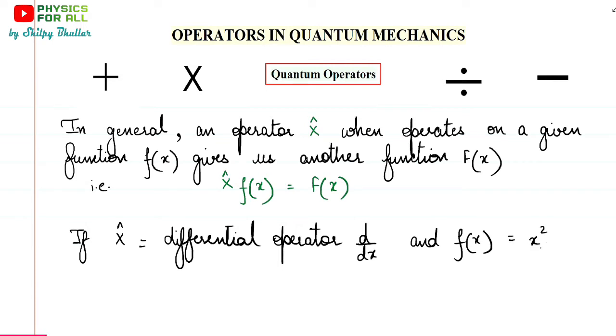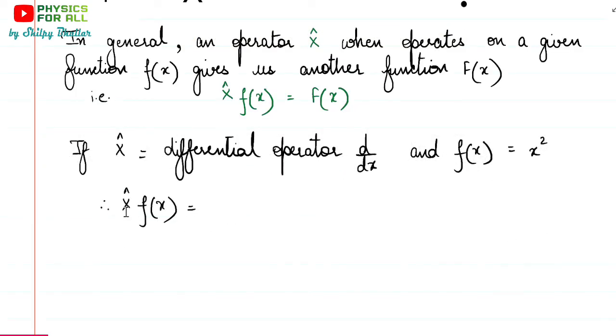This clearly tells us that this function is depending on x. Now when this x cap acts on f of x, what do we do exactly? Our x cap is a differential operator here, so d by dx is acting on f of x. And what is f of x? That is x square.